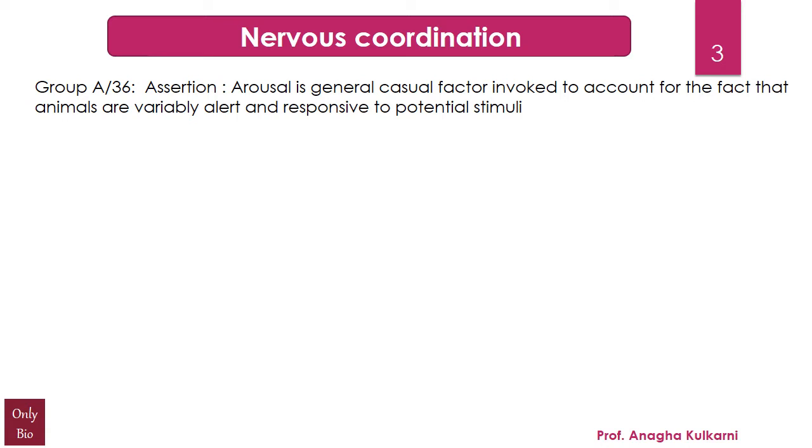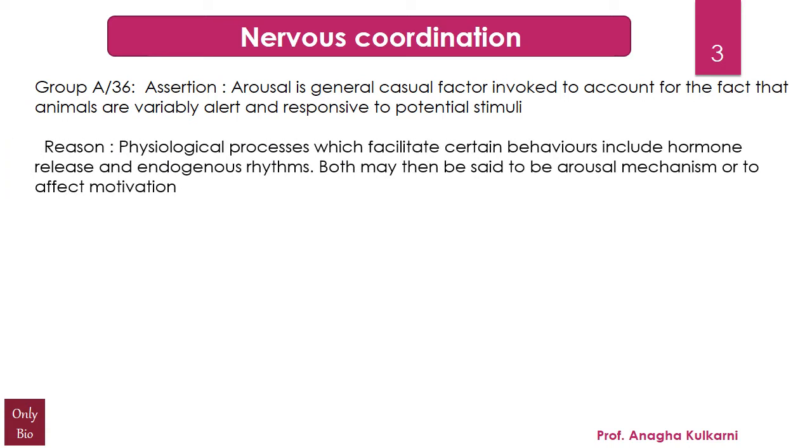The assertion given is, arousal is a general causal factor invoked to account for the fact that animals are variably alert and responsive to potential stimuli. And the reason given is, physiological processes which facilitate certain behaviors include hormone release and endogenous rhythms. Both may then be said to be arousal mechanisms or to affect motivation.